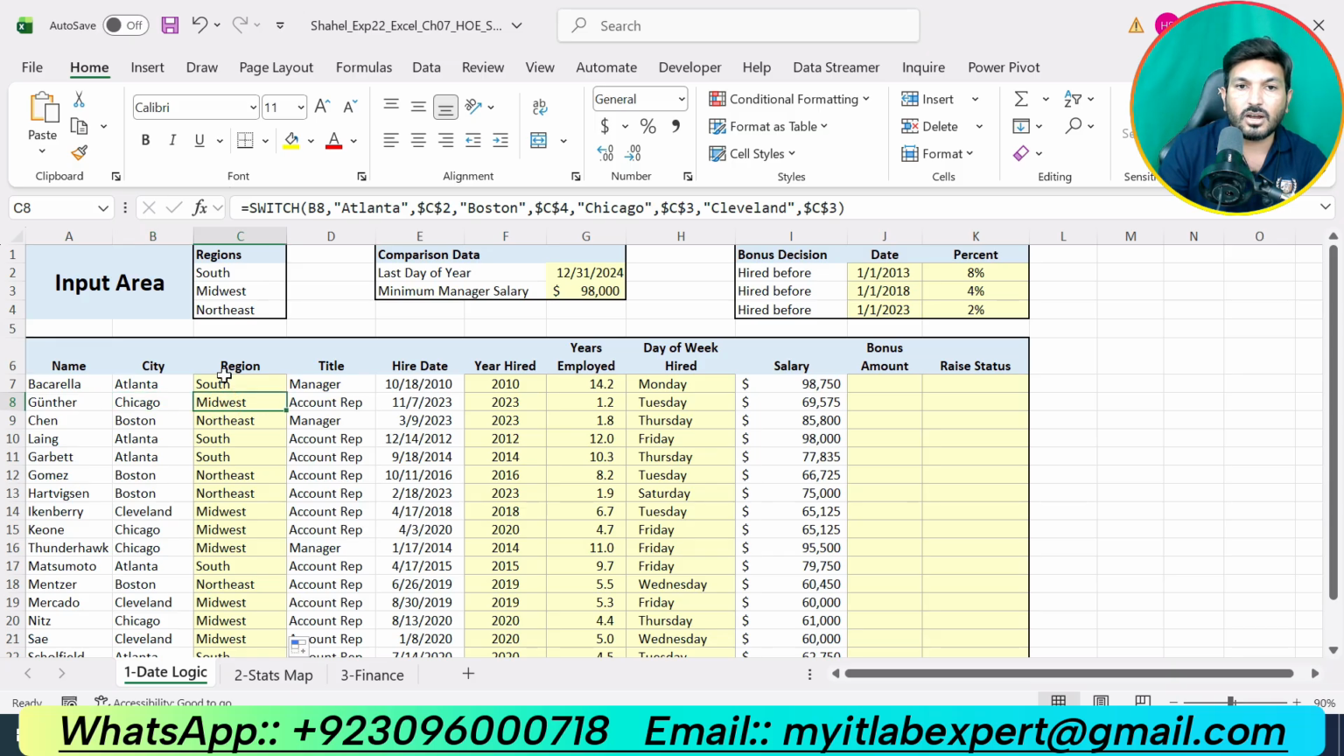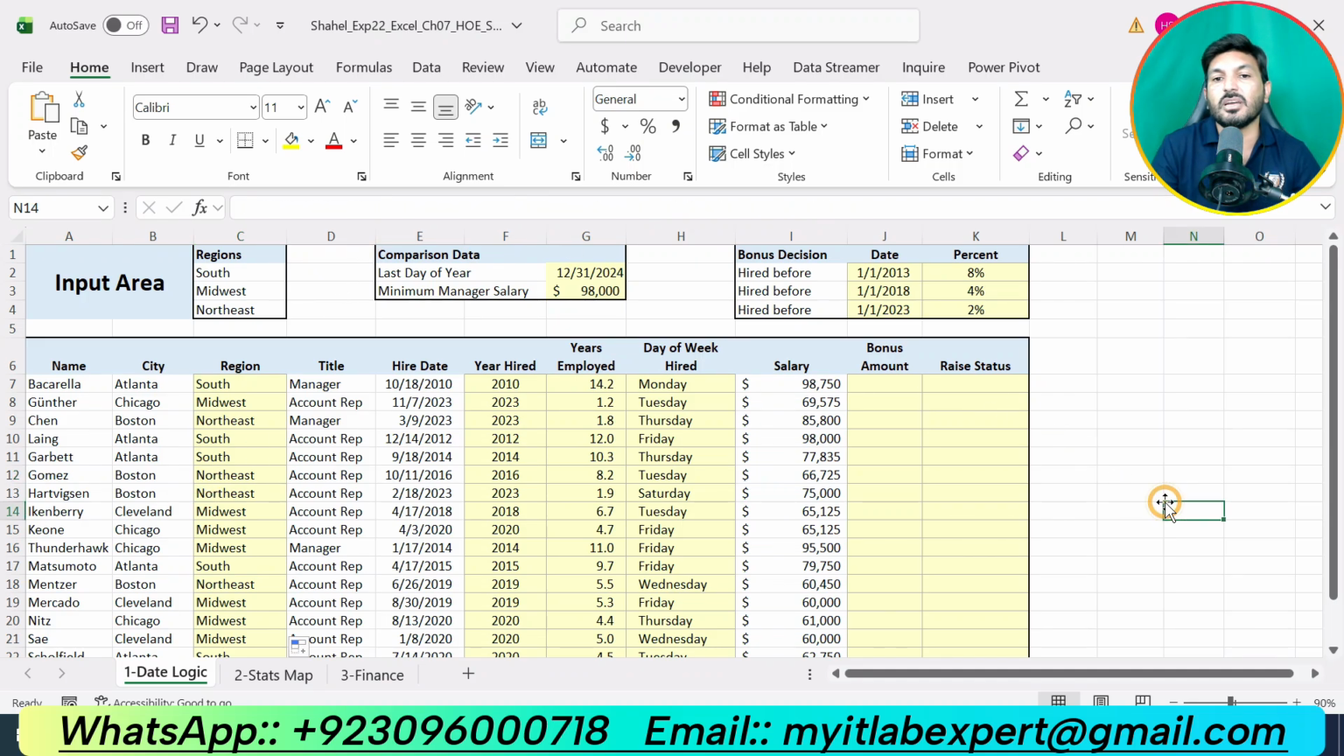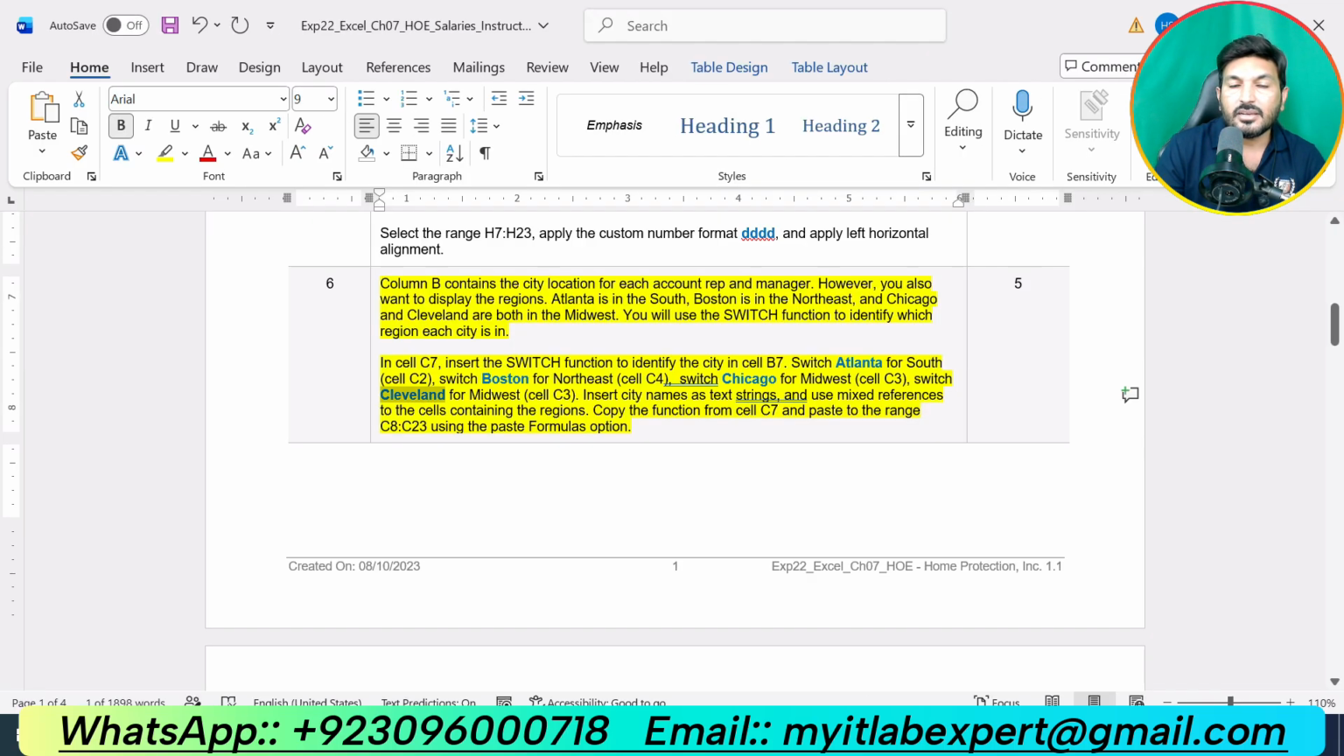For Chicago, we got midwest, and you can see for Chicago we are supposed to get C3, that is midwest. Okay. So for Boston, we are supposed to get the northeast. Let me check. For Boston, we got the northeast. So that means our function is working correctly. That is all about step number 6, where we were supposed to use the switch function.